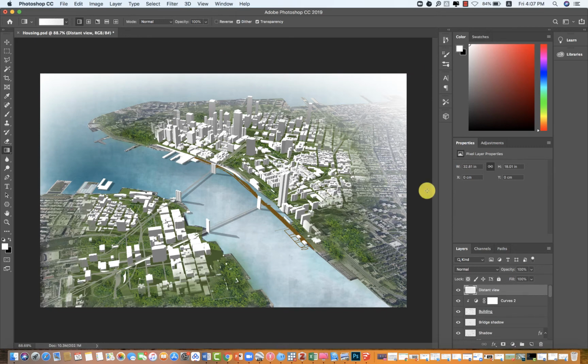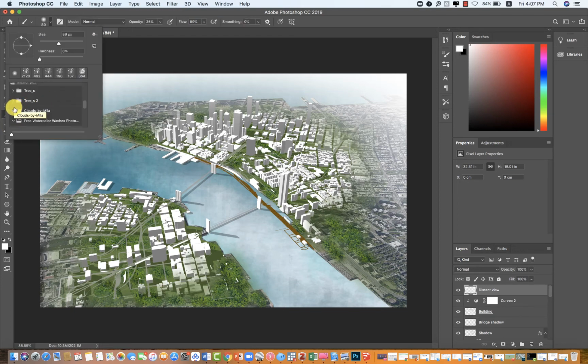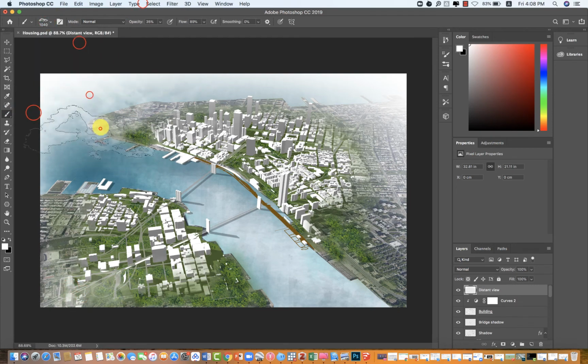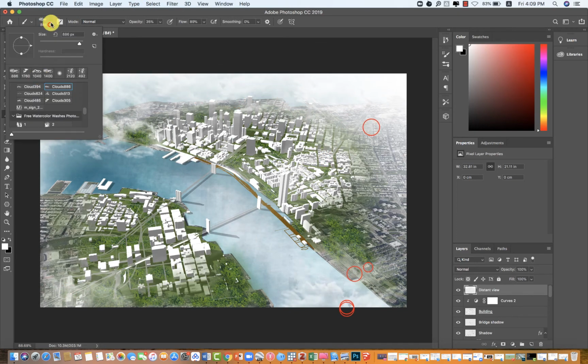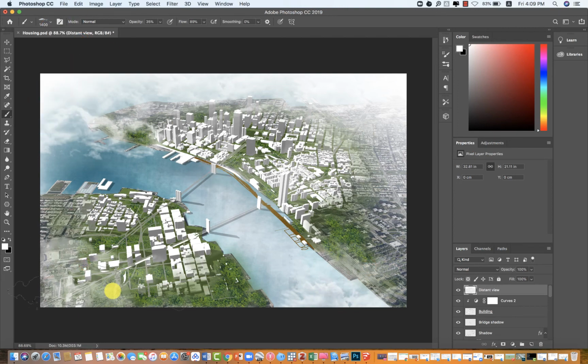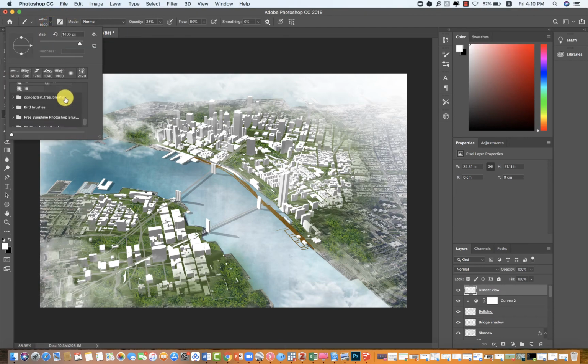And then you can add some clouds to the sky. Go to the brush tool and choose cloud brushes. Choose the one you like. For the bird's eye view renderings, of course we need some birds. Choose the bird's brushes and choose what you like.